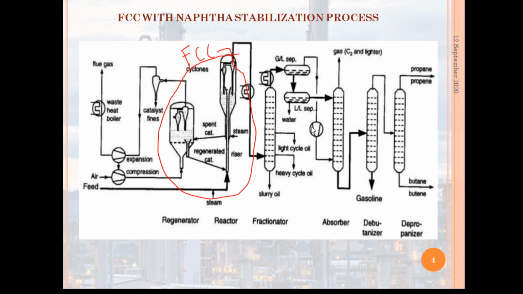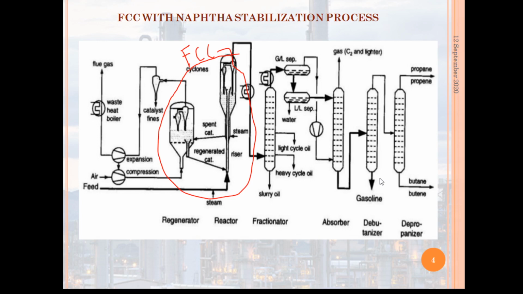Where it absorbs the heavier hydrocarbons in the gas stream from the phase separator. And from this primary absorber, it goes to the secondary absorber. Here we can see we have only one absorber, but in a few cases we have another secondary absorber. In the secondary absorber also, the light gas oil from the main distillation column is used as an absorbent for further extraction.